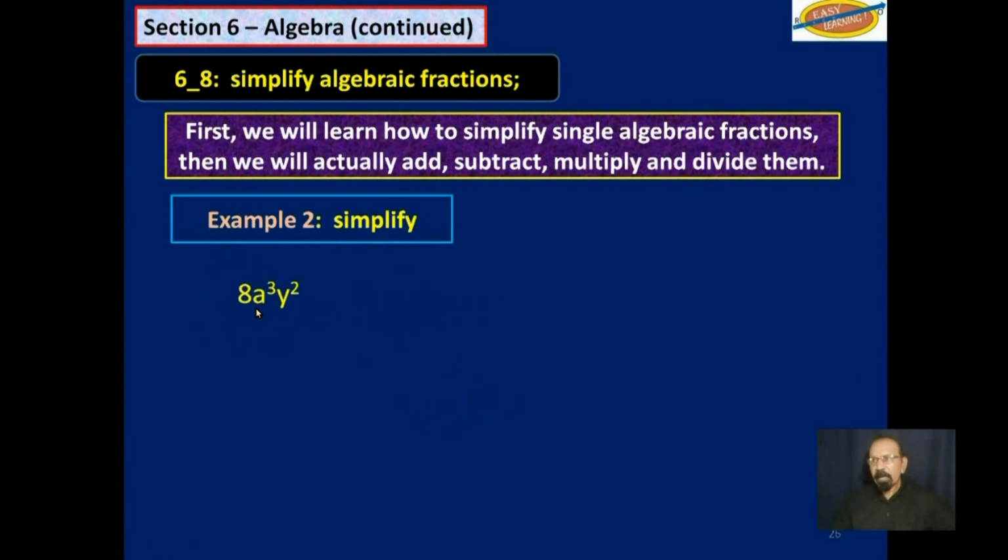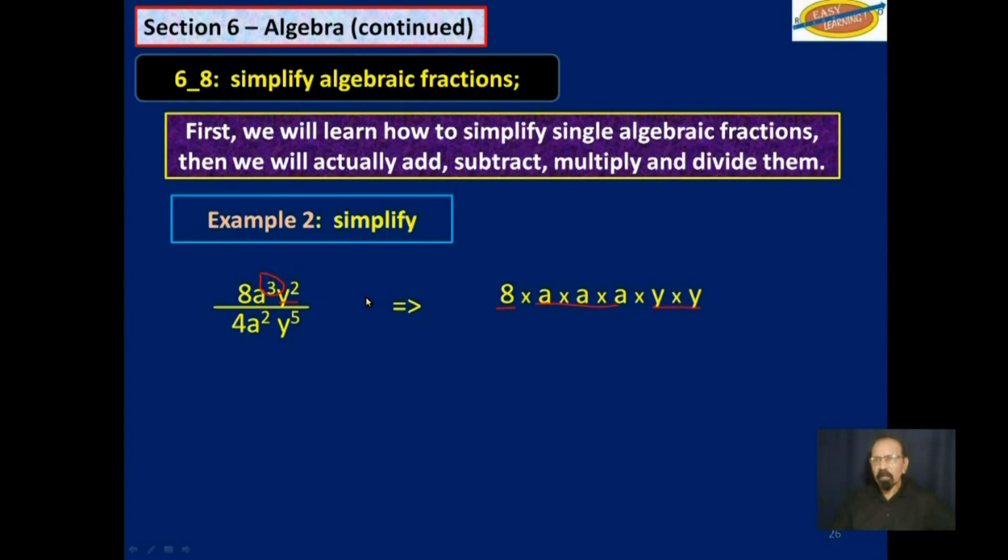Simplify 8a cubed y squared over 4a squared y to the 5th power. I will expand it so again you could see what is happening. 8 multiplied by a 3 times, that is a cubed, multiplied by y 2 times, that is y squared.